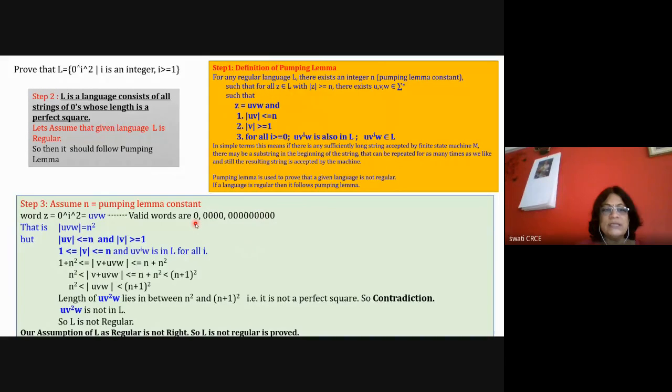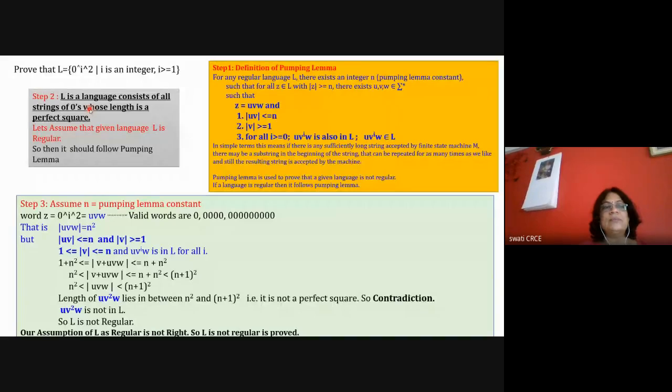So the length of the string is 1, since 1 square is equal to 1, or 2 square is equal to 4. So it is 1 or 4 or 9 or 16 or 25. So it is a perfect square. So that's why you need to identify this. The language consists of all the strings of zeros whose length is a perfect square.